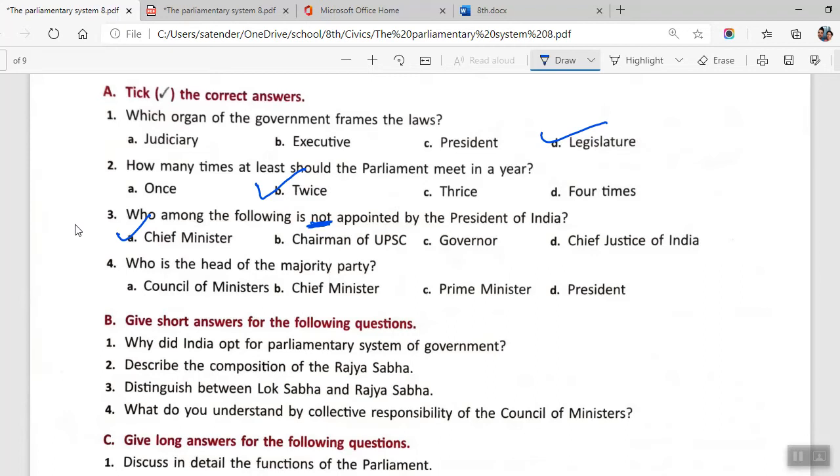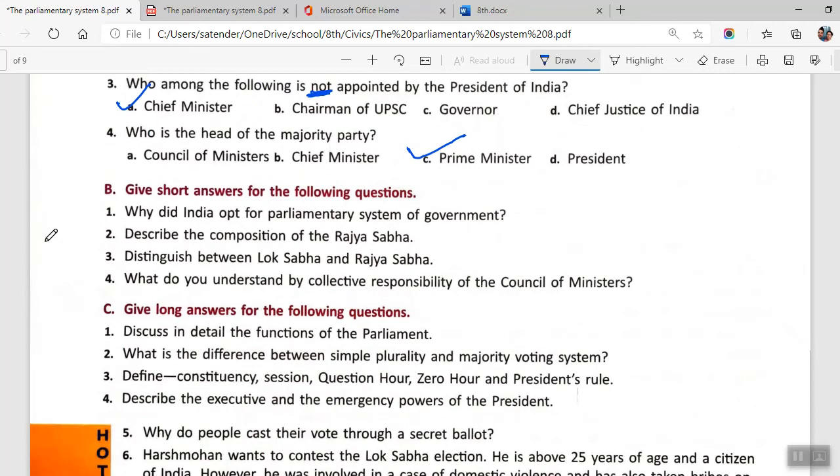Okay, now coming on to question 4, who is the head of the majority party? It is your Prime Minister. Now majority party at central level it is Prime Minister, at the state level it is Chief Minister. But here we will be marking it as C, that is Prime Minister.